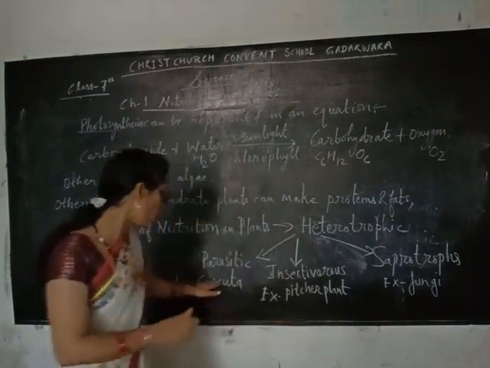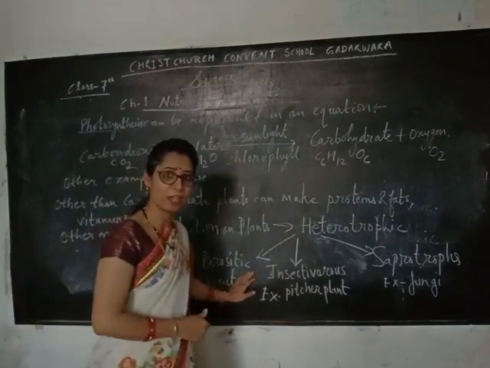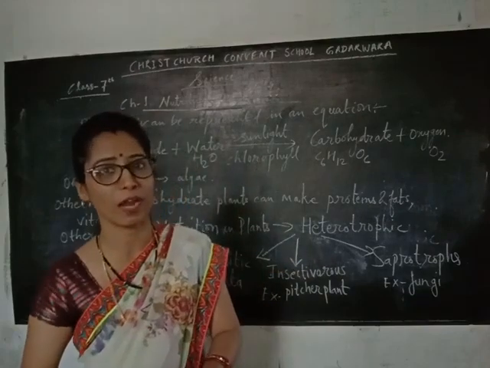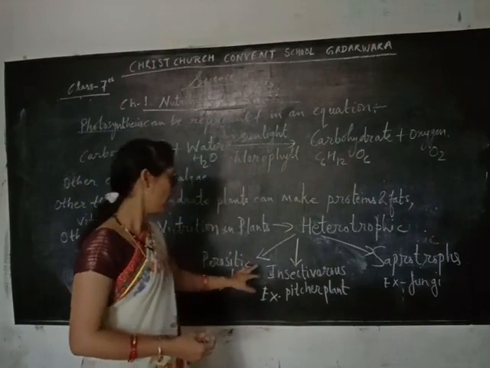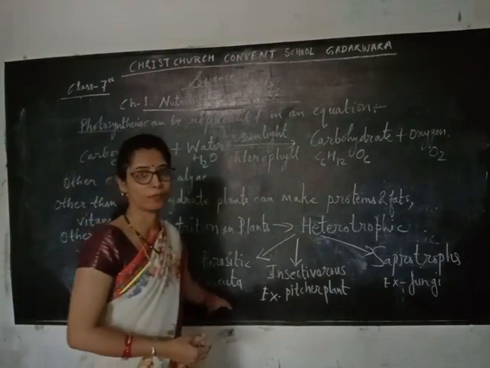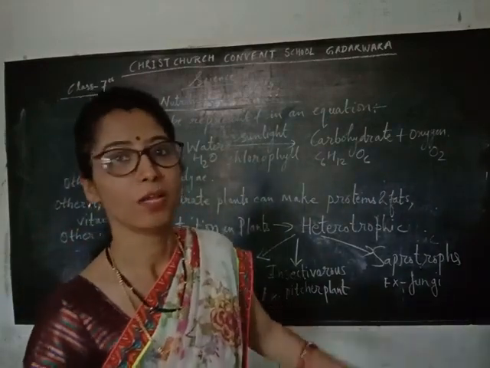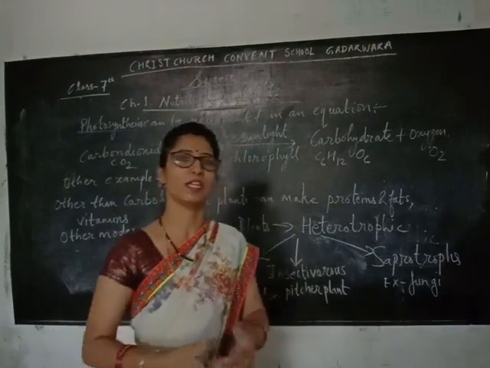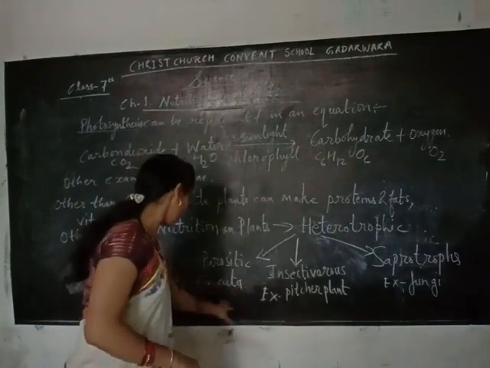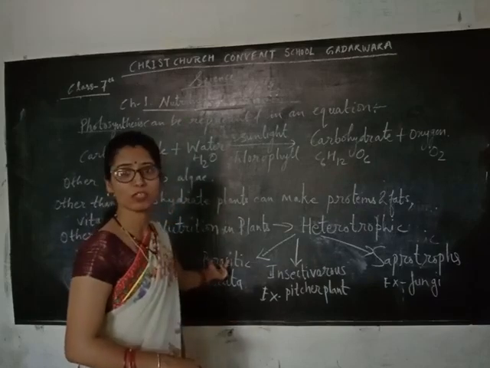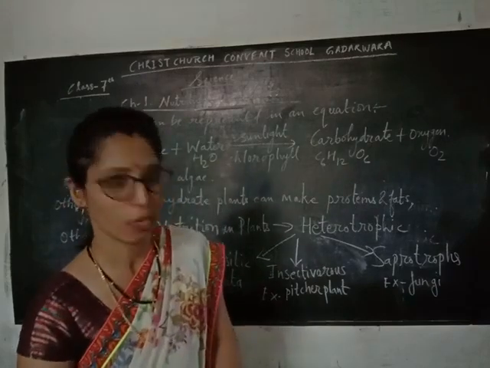So an organism lives on the host and absorbs food from that host. That type of nutrition is parasitic nutrition. Its example is Cuscuta, that is Amar Bel. Amar Bel is not green in color, and that mode of nutrition is parasitic.